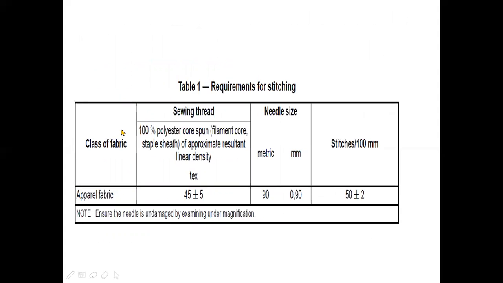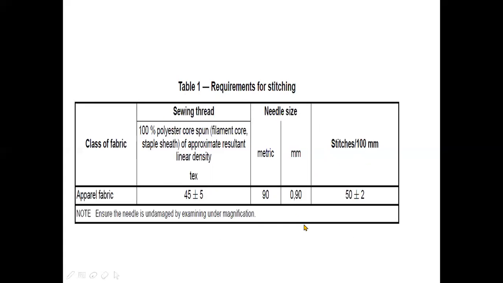Now what should be the type of sewing thread, what will be the needle size, what should be the number of stitches, what should be the class of fabric, all the specification should be as per the contract, as per the requirement required by the customer. But until and unless nothing is specified, this particular